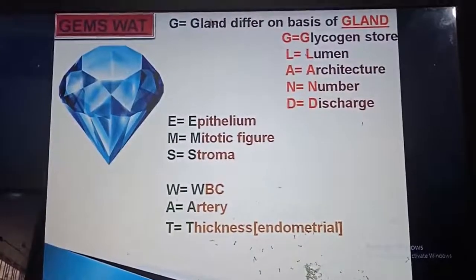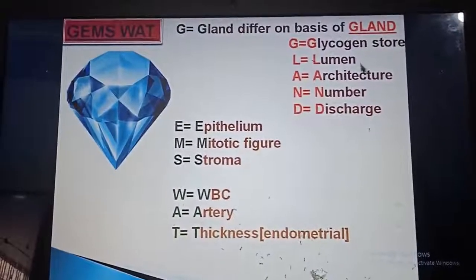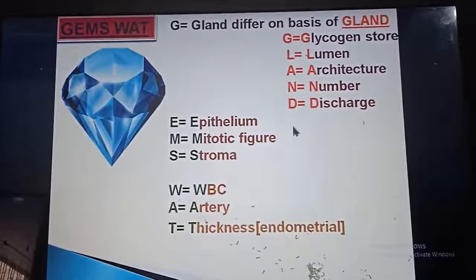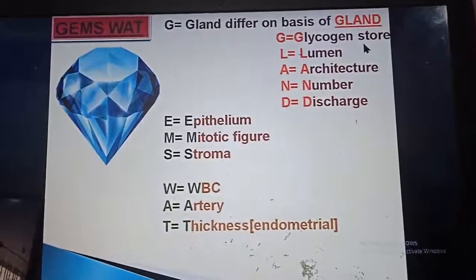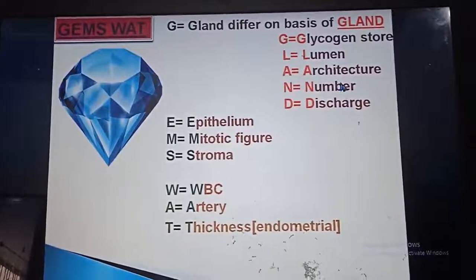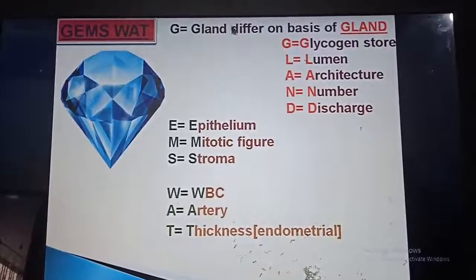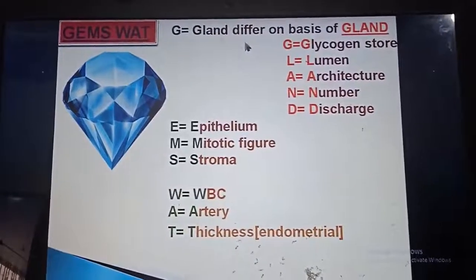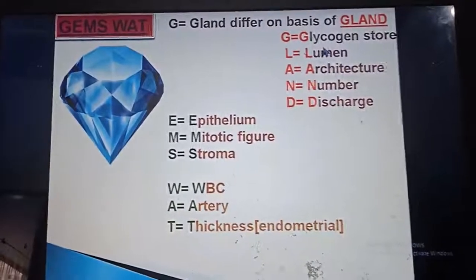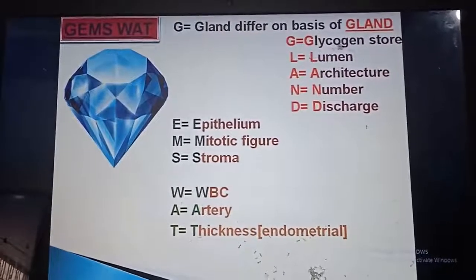Now gland is again divided. These are subheadings of gland, that is glycogen store, L for lumen, A for architecture, N for number, and D for discharge. In secretory phase, the gland will be more. Glycogen store will be more, the lumen wide.